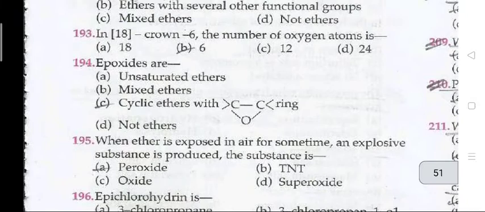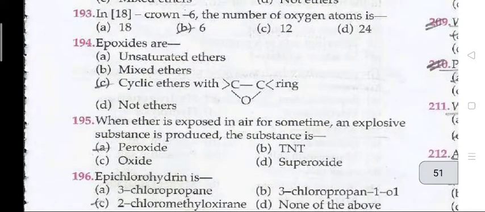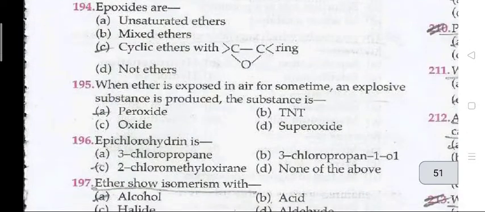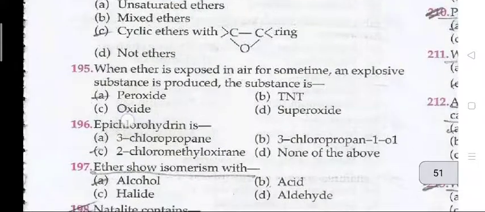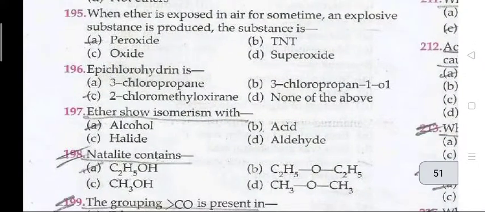A fruity smell is obtained by the reaction of ethanol with CH3COOH. Crown ethers are cyclic ethers. 193: In 18-crown-6, the number of oxygen atoms is 6. Epoxides are cyclic ethers with carbon-carbon single bond rings. When ether is exposed to air for some time, an explosive substance is produced. The substance is peroxide.